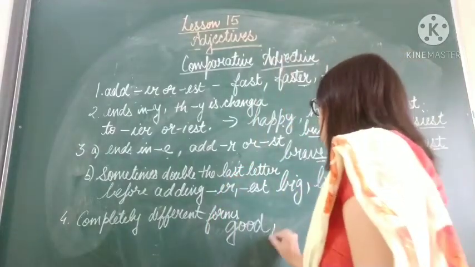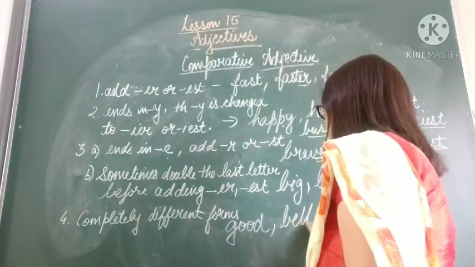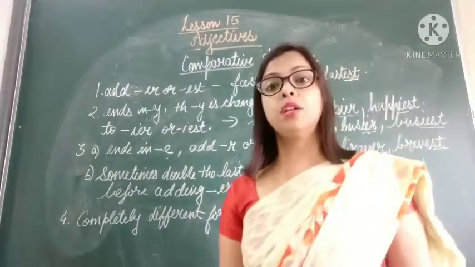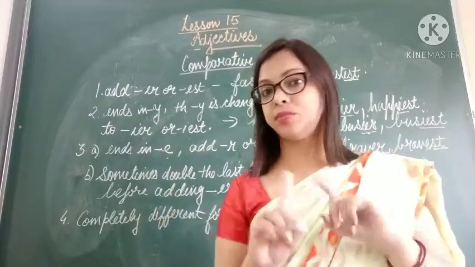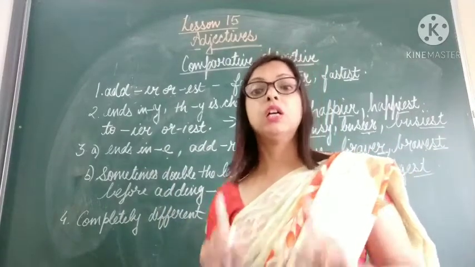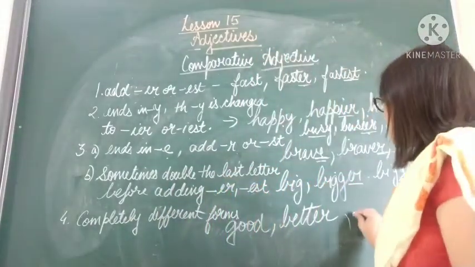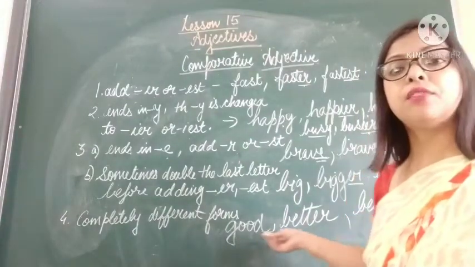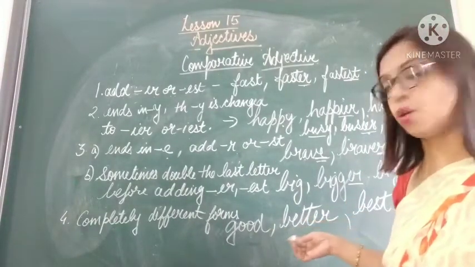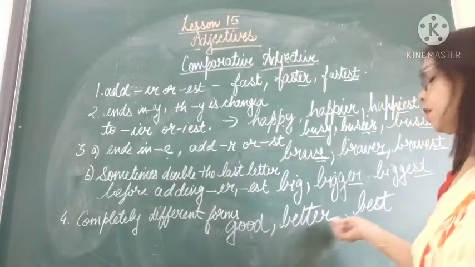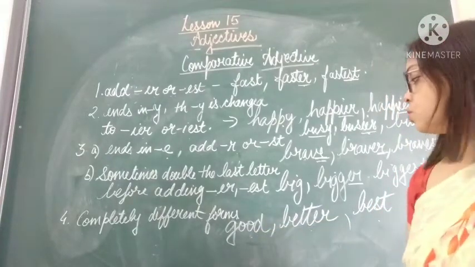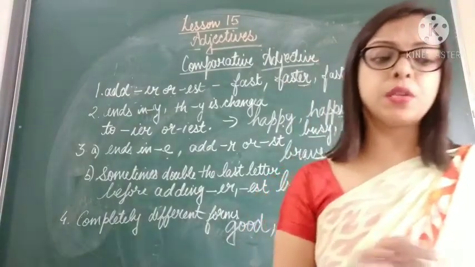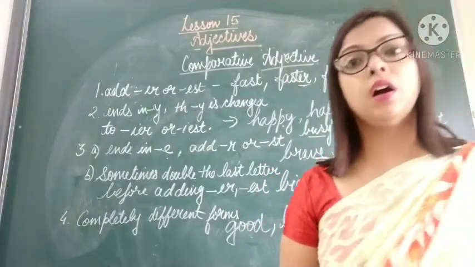So good, when we compare between two, we say better. Mohan is goodest of all? No, wrong. Mohan is best of all. So you see here, they have completely different forms: good, better, best.